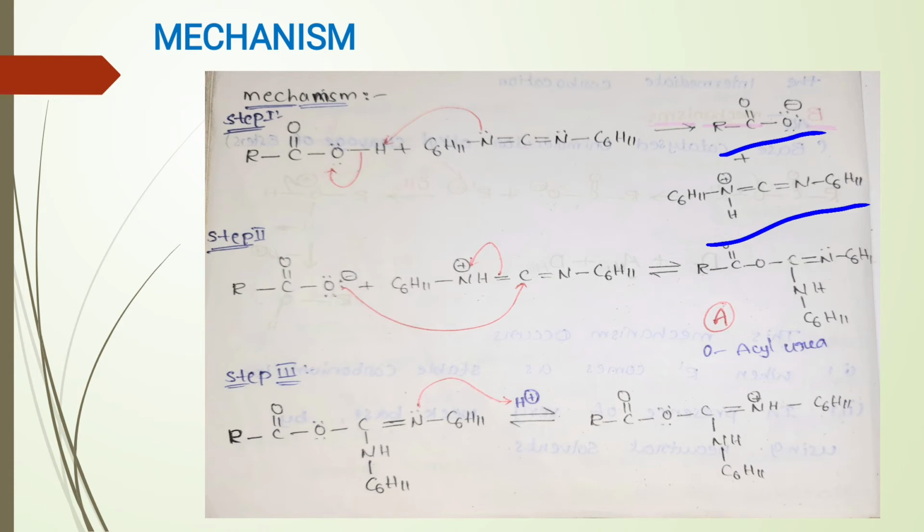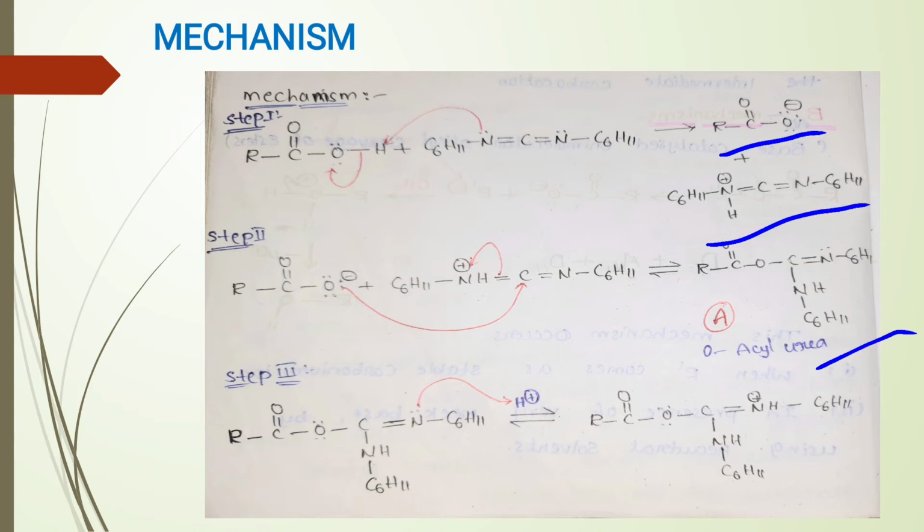In the second step, the nitrogen with positive charge gains the pi electrons from carbon to neutralize its positive charge. As a result, the carbon gets electron deficiency. Then the carboxylate anion donates a pair of electrons to this carbon and forms O-acylisourea.